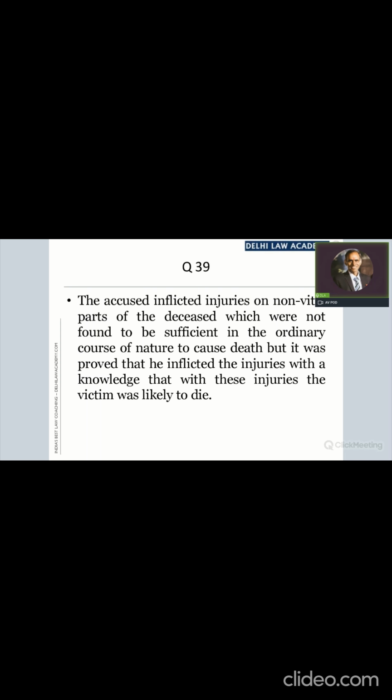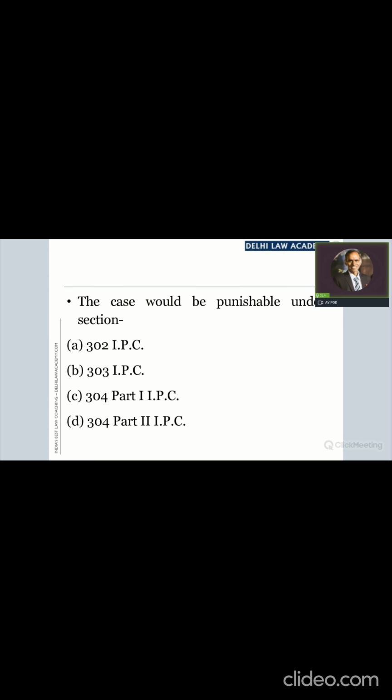Now, whenever we are confronted with a question of this kind, whether the offense of culpable homicide or the offense of murder has been made out or not, let me complete the question. The complete question is, the case would be punishable under which section? 302 if it is murder, 303 of course has now been struck off, so it's not relevant. 304 part 1 and 304 part 2.